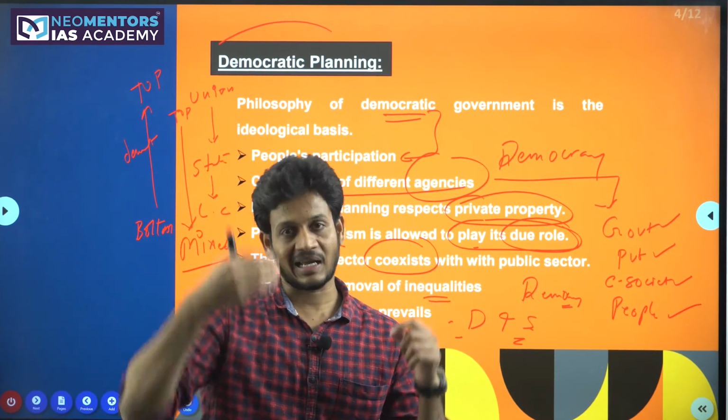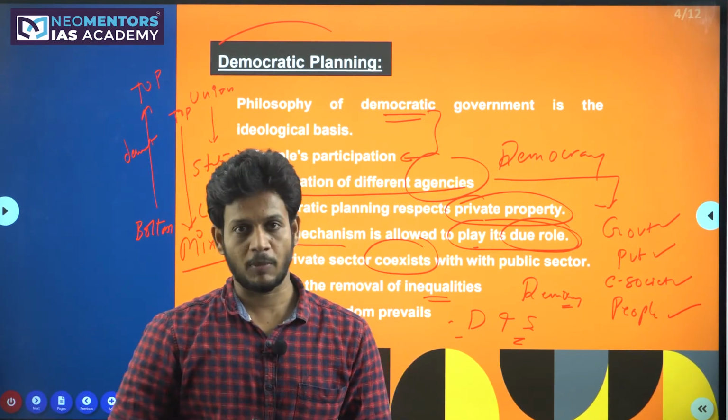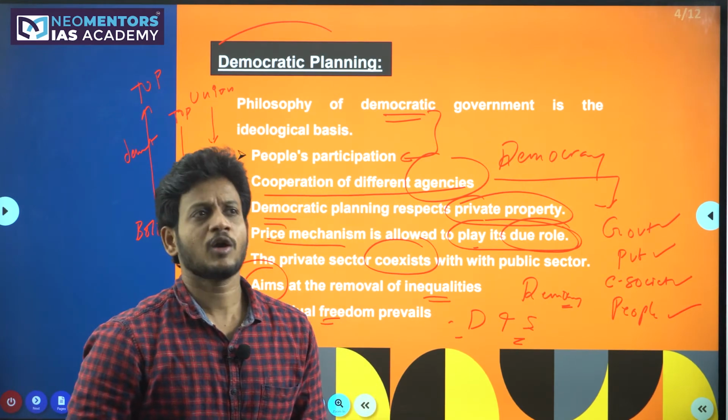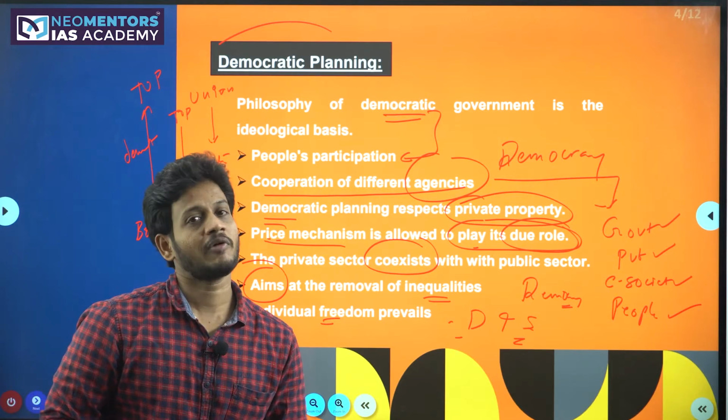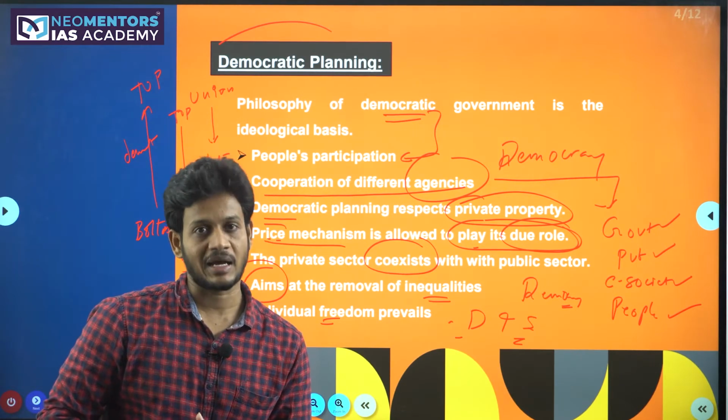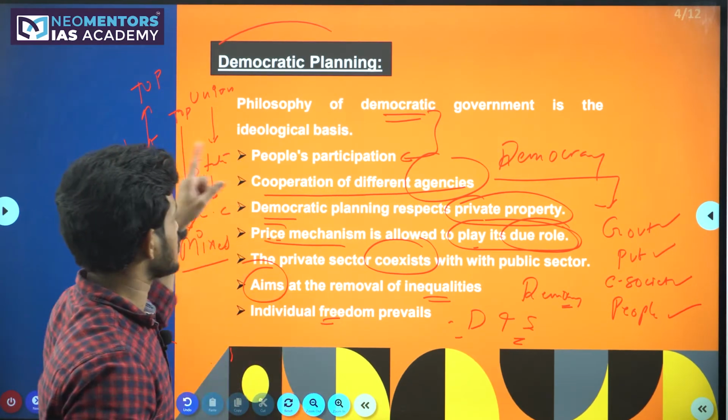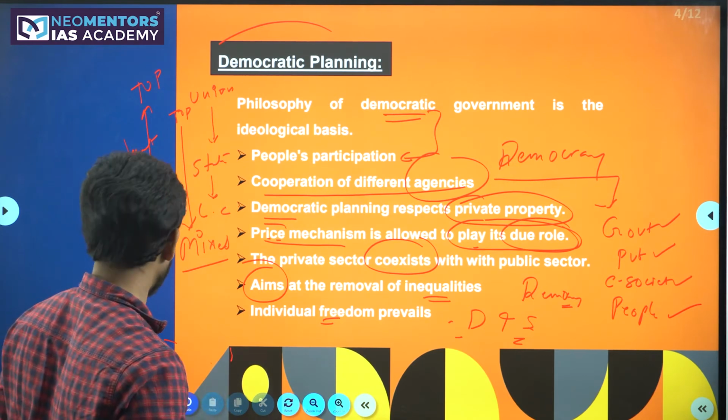In India, till the Planning Commission was alive, we followed centralized planning, that is the top-down approach. Today we are not exactly following the planning because NITI Aayog is not settled now. So we will have to wait and watch what type of planning we are going to follow. So this is your totalitarian versus democratic planning.